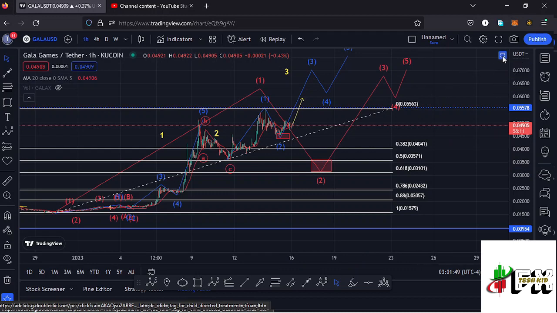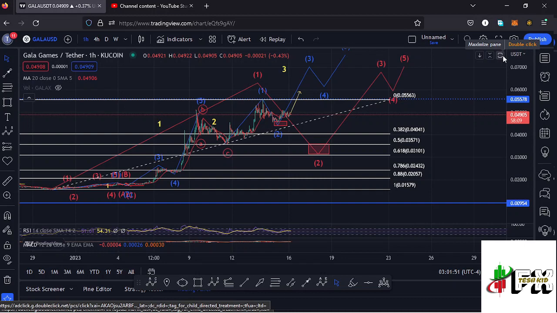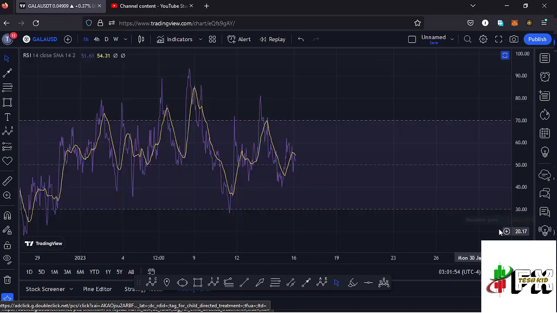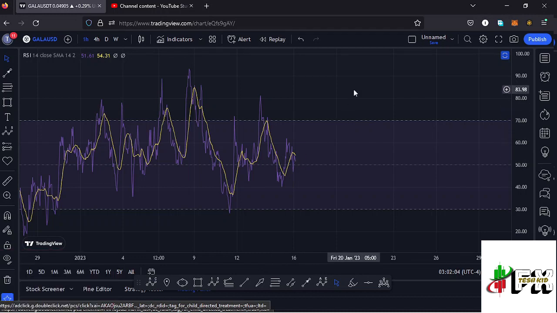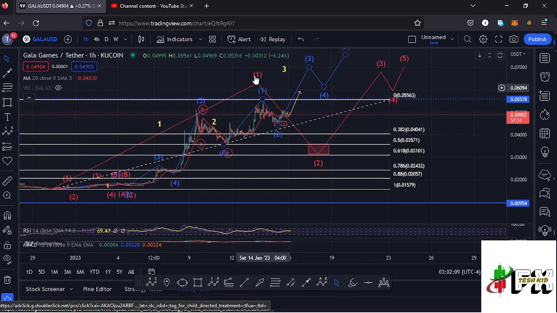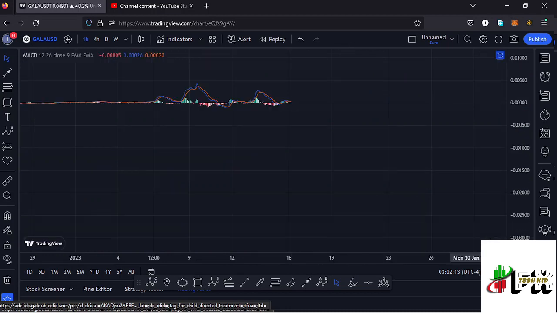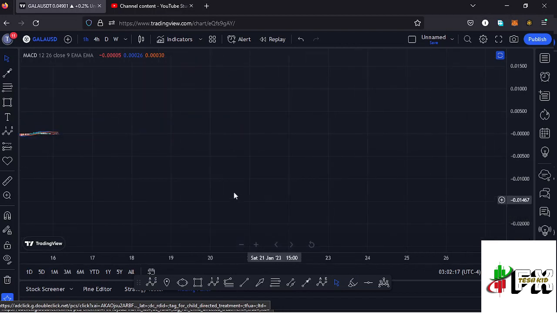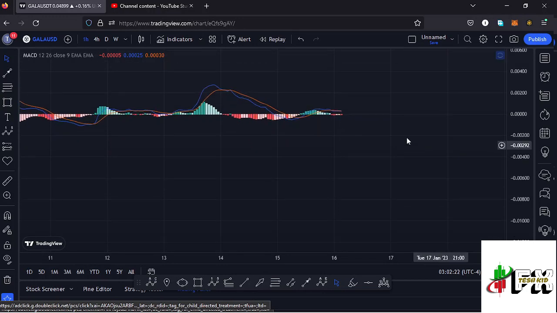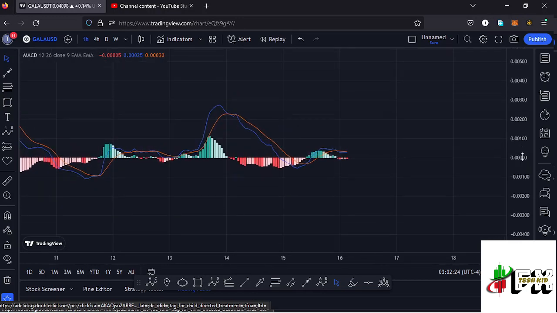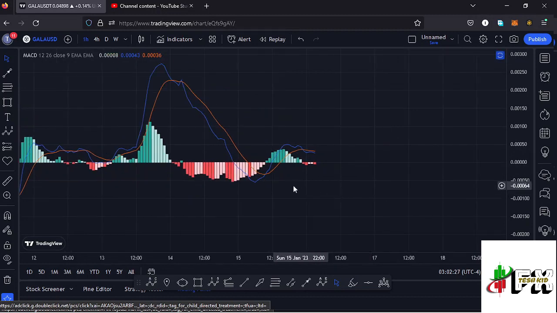And if I also take a look at the indicators before I jump to the daily chart to give you the long-term scenarios that I'm expecting to play out, we can take a look at the RSI, where we are trading at around the 52 mark, meaning we have massive room to support any movements to the lower side, and also any movements to the lower side in that alternative Elliot wave structure right here in red in the formation of that wave 2 is still supported on the RSI. Also taking a look at the MACD, we have printed a bearish cross, meaning lower prices are coming our way, and we are seeing a bit of an increase in the selling momentum. So let's be patient and see how that plays out.